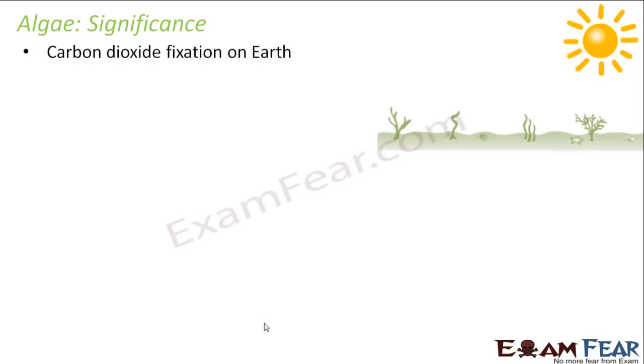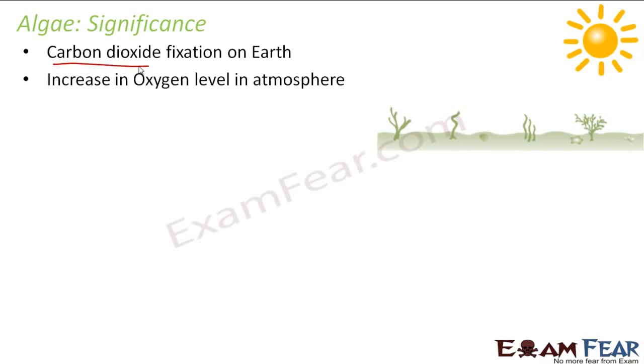The first advantage is carbon dioxide fixation on Earth. The most basic characteristic of algae is that they are autotrophic. That is, they can perform photosynthesis in the presence of sunlight. And what happens in photosynthesis? In photosynthesis, carbon dioxide is utilized along with water and sunlight to produce food in the form of glucose. So it actually helps in carbon dioxide fixation on Earth. It maintains the balance of carbon dioxide on the Earth.